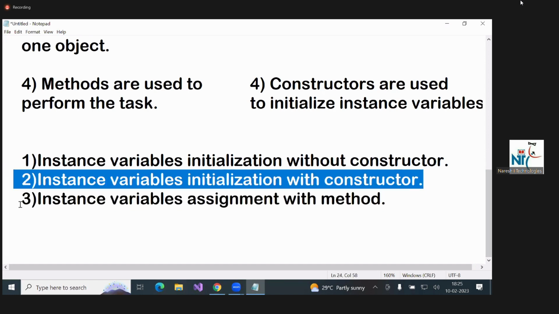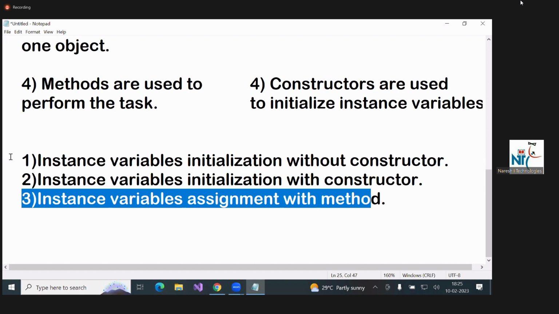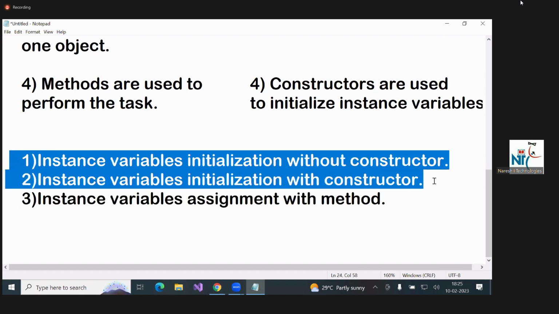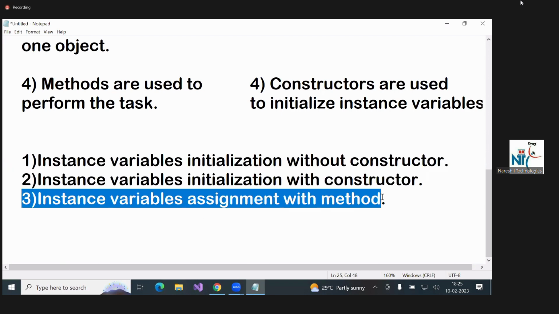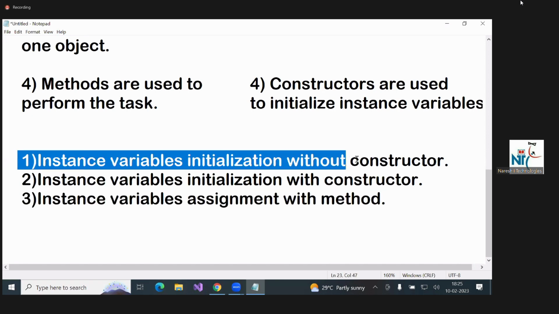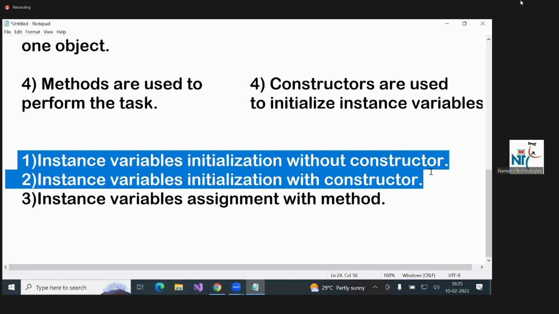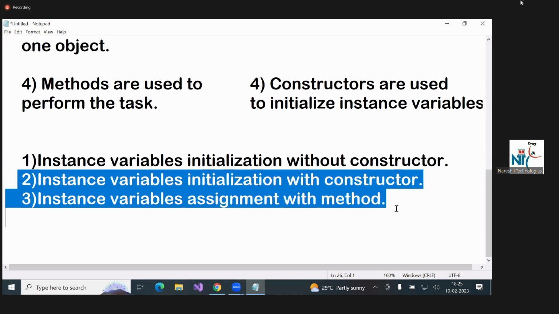Initialization is different, assignment is different. You observe in the first program and second program, the initial value is only 101, 102. Employee number 101, 102. In the second program, the initial value is 0, later 101. So the difference is there. Okay. First program and second program: concept same, output different. Second program and third program: output same, concept different. Got it?